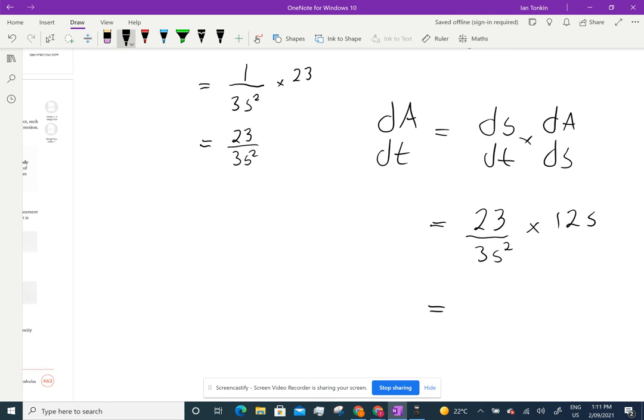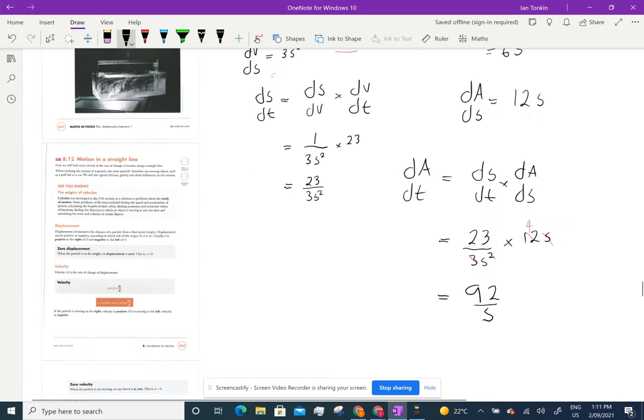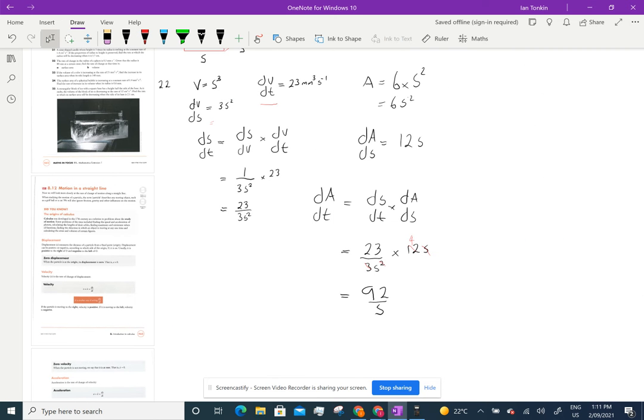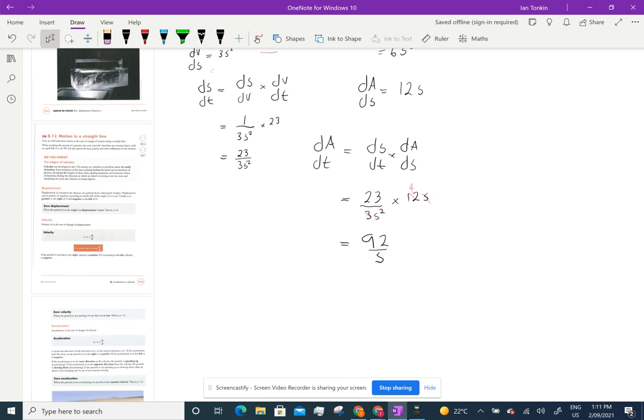And that'll become, 3 goes into 12 four times, and one s goes. So you get 4 times 23, which is 92. So 92 on s. And that is the rate of change of the surface area with respect to time, but in terms of the side length. And they say, well, find that rate of change.